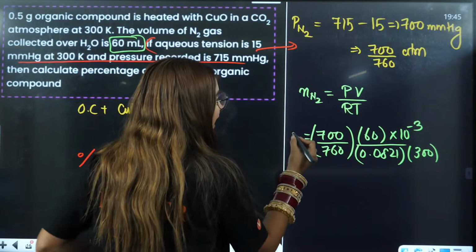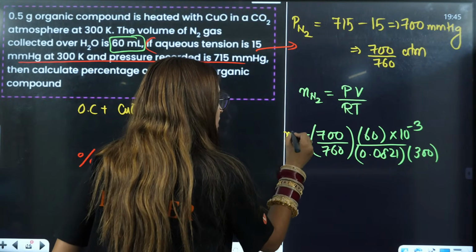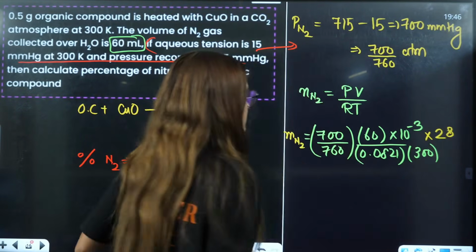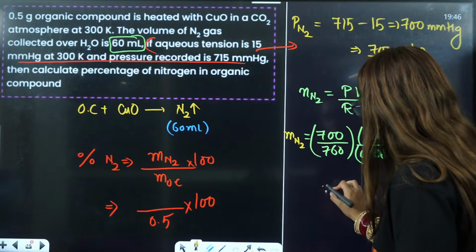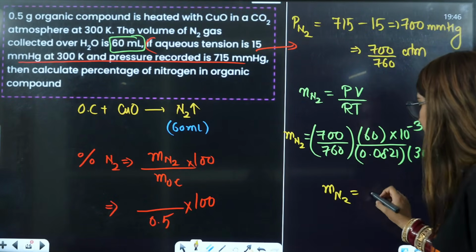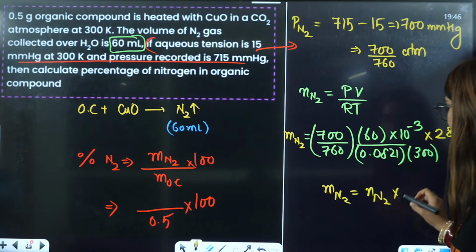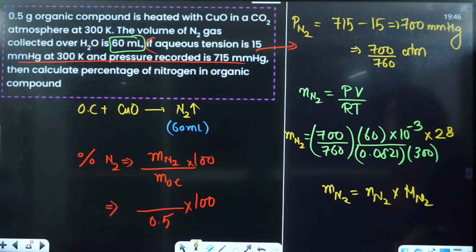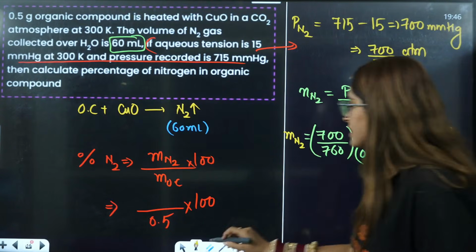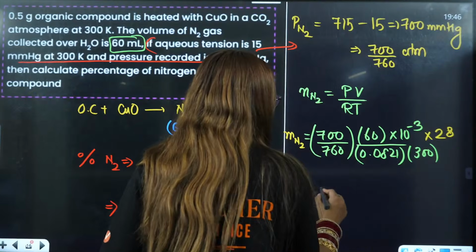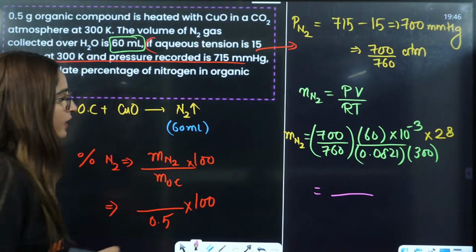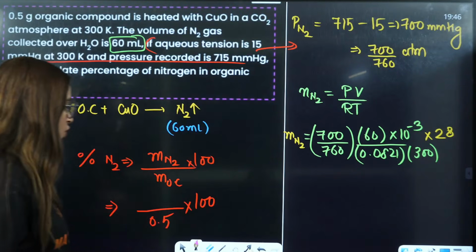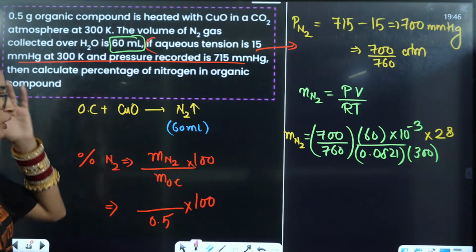So here, can I write that the mass of N2 will be equal to this multiplied by, if I say this is C, mass of N2 is equal to number of moles multiplied by molar mass of N2. That is why I have multiplied it by molar mass of N2. Now this is my mass. You calculate the value here, put the value here, you will get your answer. So it is coming out to be what you calculated yourself, right?